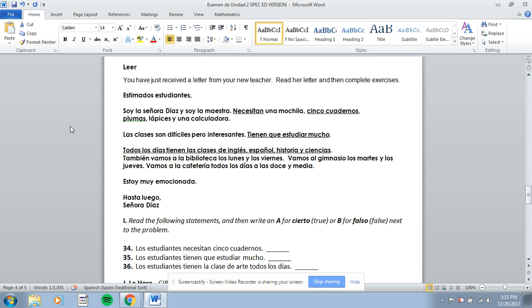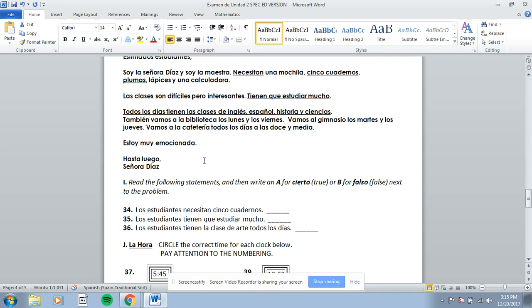So now you're going to read the following 3 sentences, and you're going to put an A on the blank line if the statement is true. You'll put a B on the blank line if the statement is false. Los estudiantes necesitan 5 cuadernos. So if you read over here, you might find if they need 5 cuadernos.